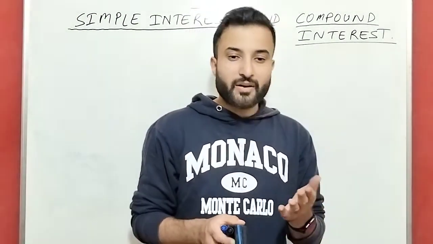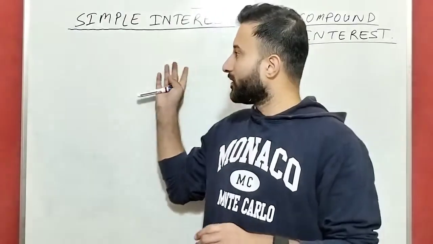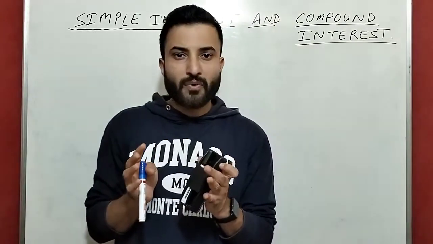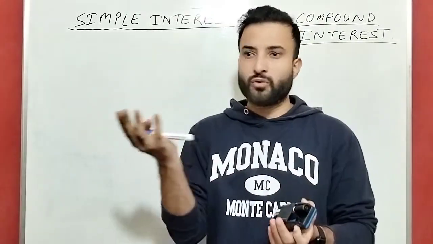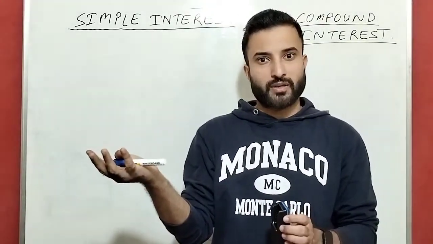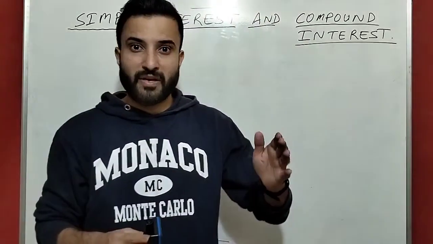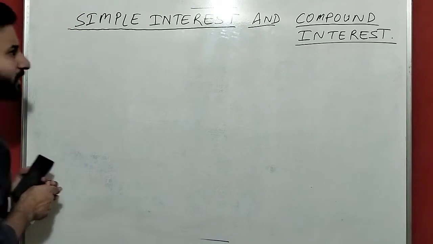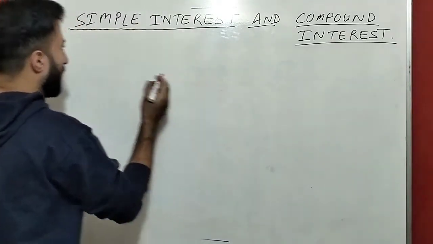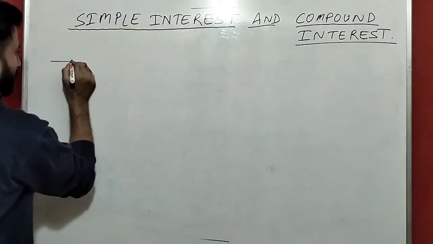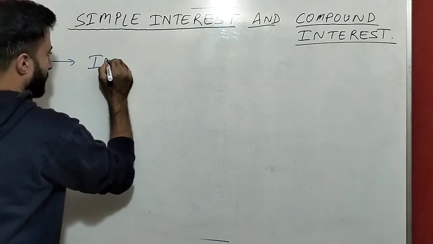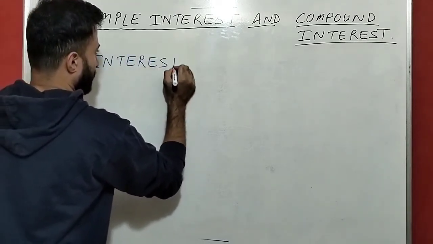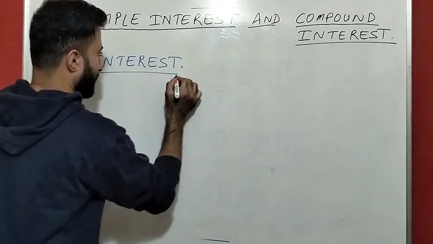The simple reason is, if you know the concept properly, then it becomes very easy for you to apply the formula. So we will start from the beginning. Simple interest and compound interest are a part of interest. So the first topic is interest.